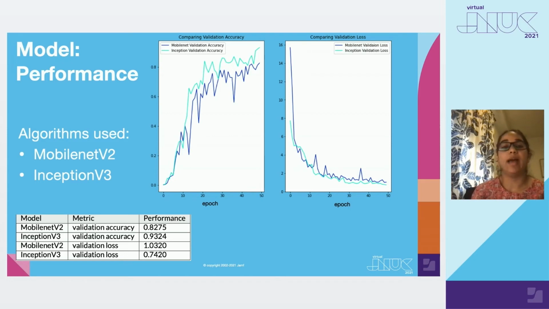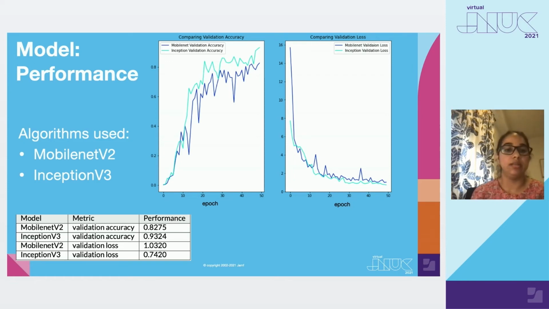We can say that the models performed better at each epoch as the accuracy is increasing and the loss is decreasing. You can also look at the table at the bottom of the slide, which summarizes the validation accuracy and the validation loss of both the algorithms at the final 50th epoch.